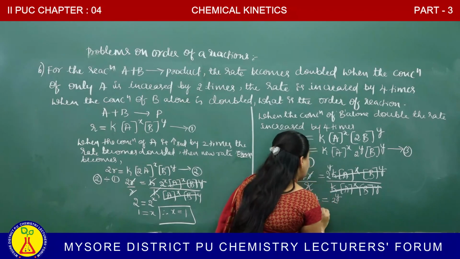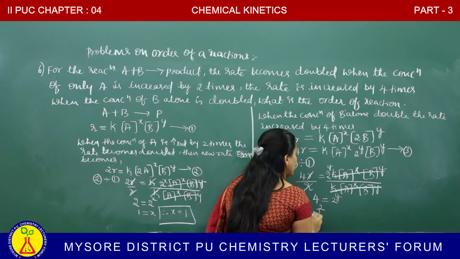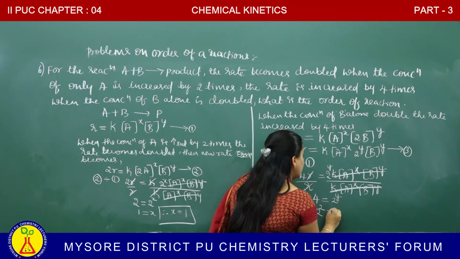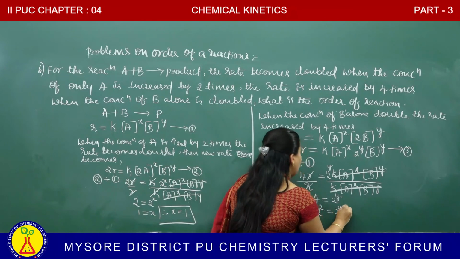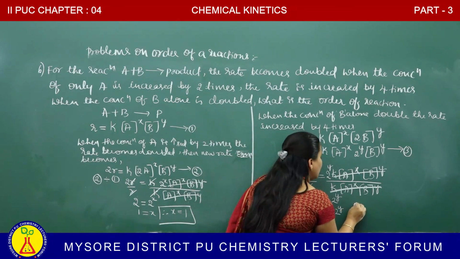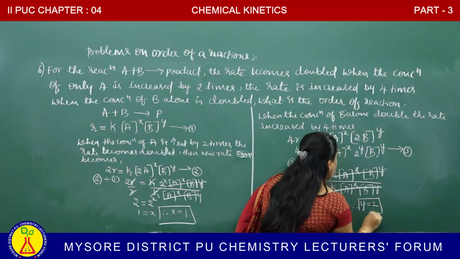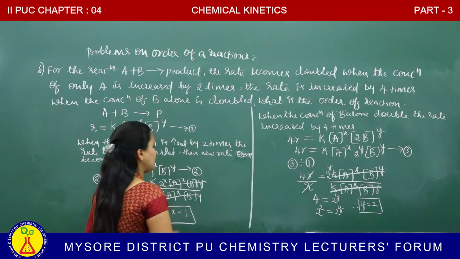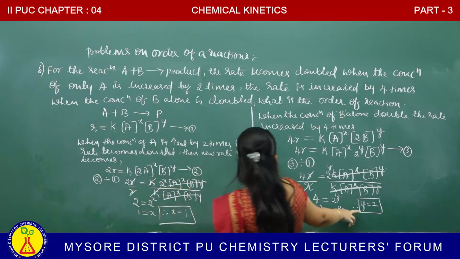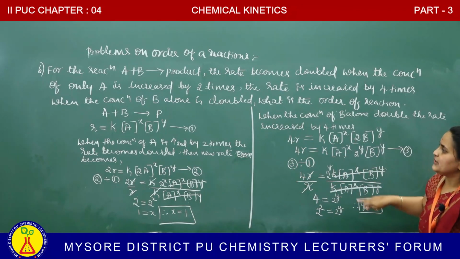Base will be same, therefore 4, for our convenience, can be written as 2 to the power of 2 is equal to 2 to the power of Y. Bases are same, equating the exponents, therefore Y becomes how much? Y is equal to 2. Okay. X value is 1, Y value is 2. X is 1 and Y value is 2.